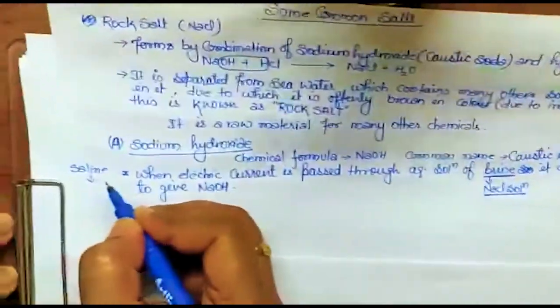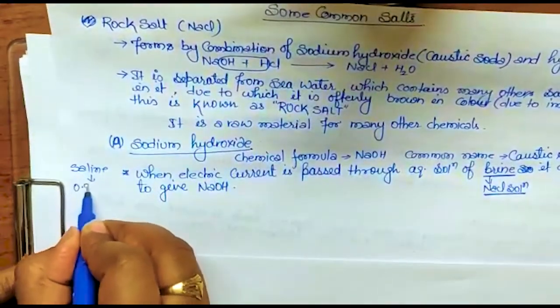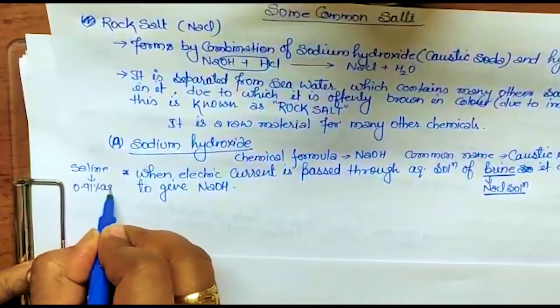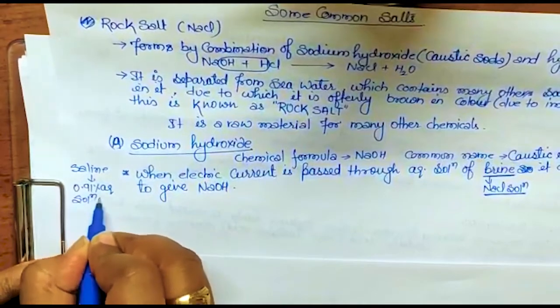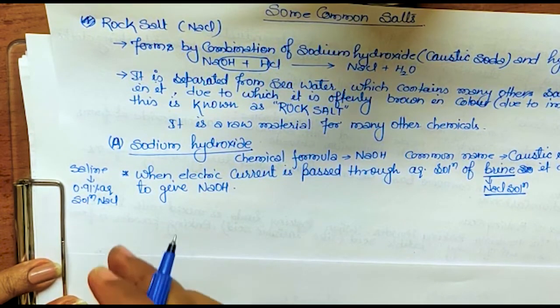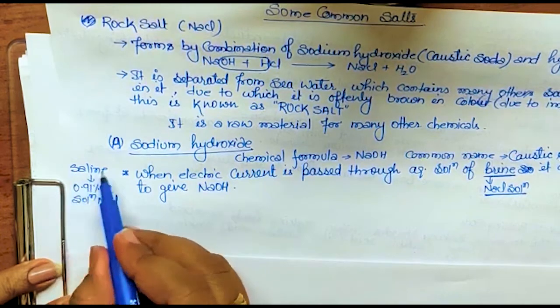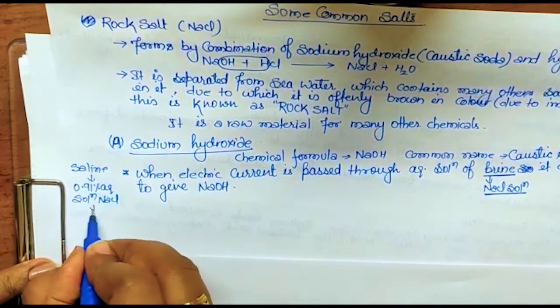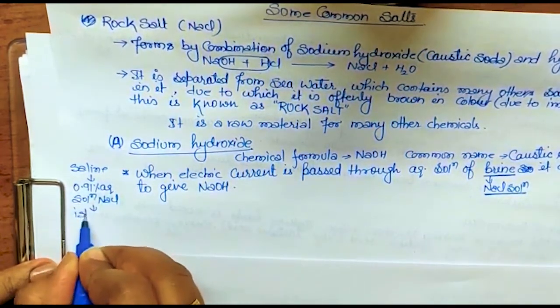What is saline? This is a 0.91% aqueous solution of sodium chloride. Got it? That means if 0.91 gram NaCl is mixed in 100 gram water, then it is called saline. And this is isotonic with our blood.